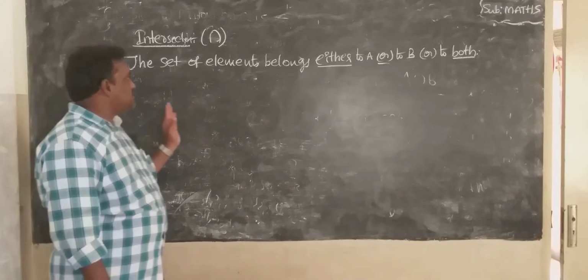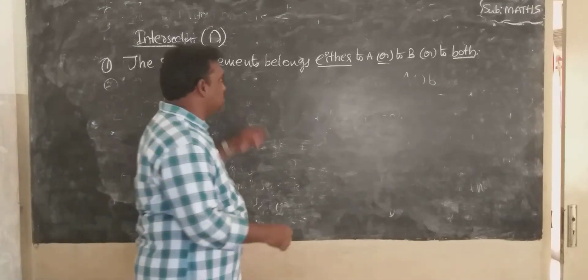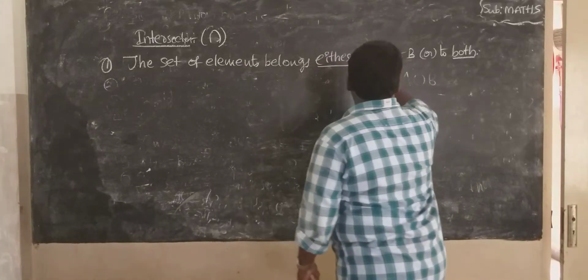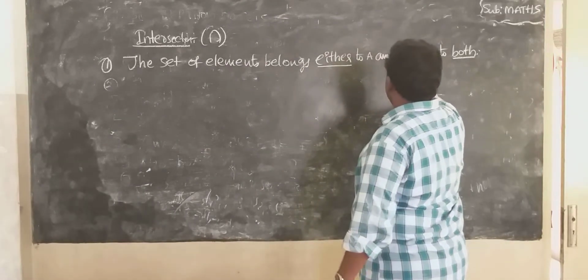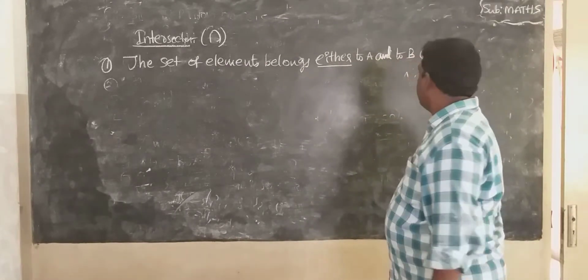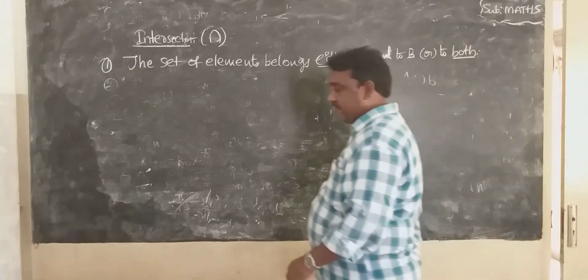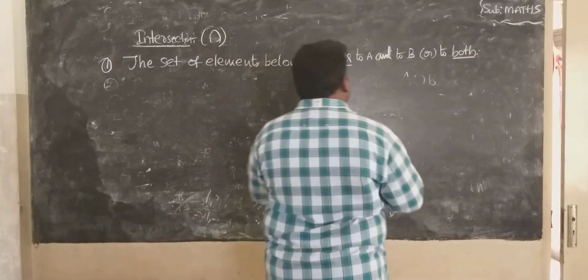So what is the definition? The set of elements that belong to both A and B is known as intersection.